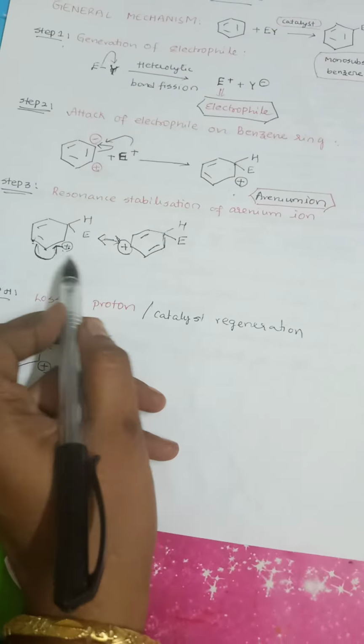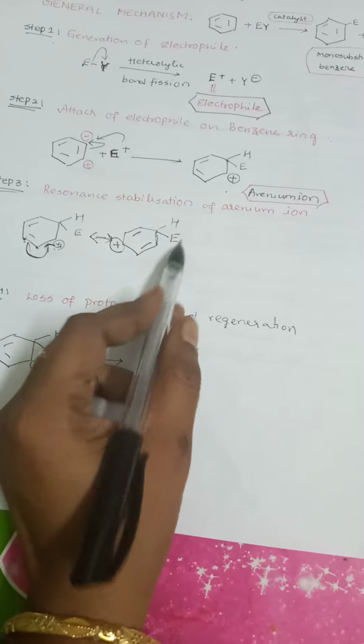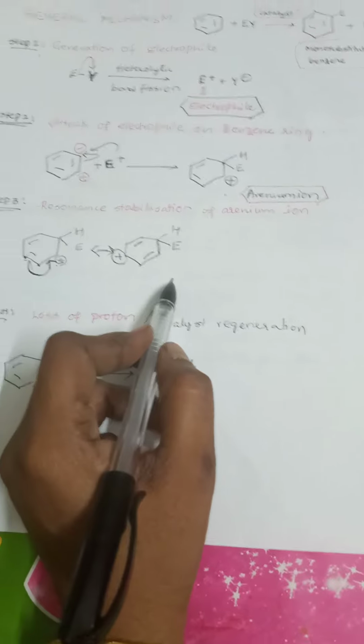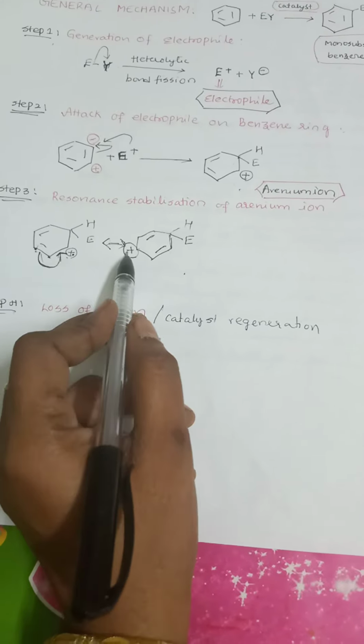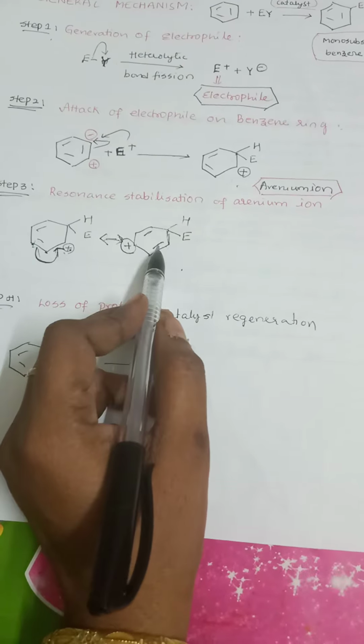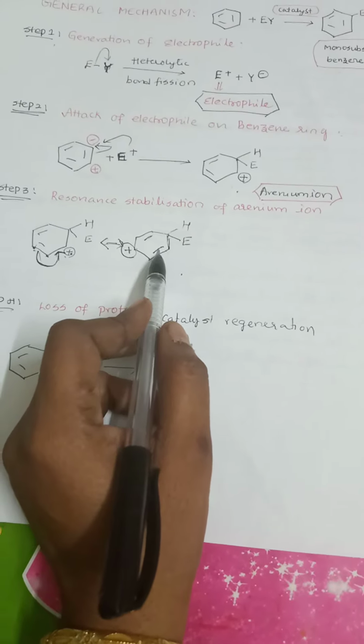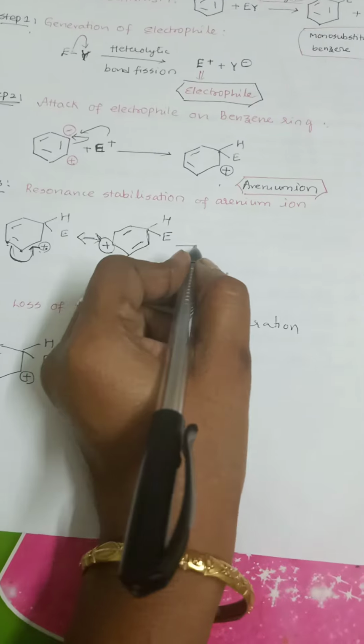Because of the delocalization of the positive charge by means of resonance stabilization, do you think that this structure is stable? No, this structure is not stable, because anyway only 2 double bonds are present. Actually it should contain 3 double bonds in its structure, right? So in order to